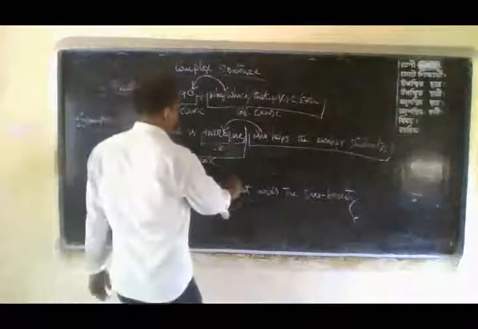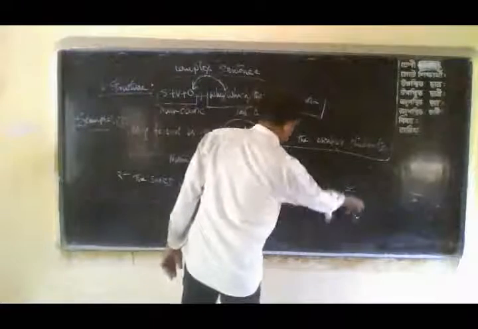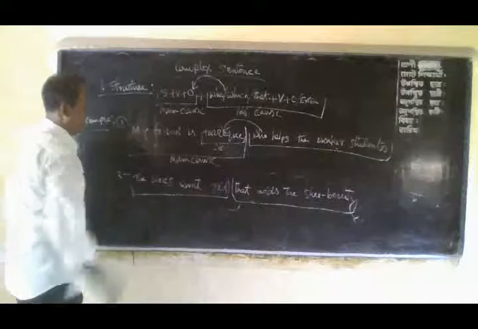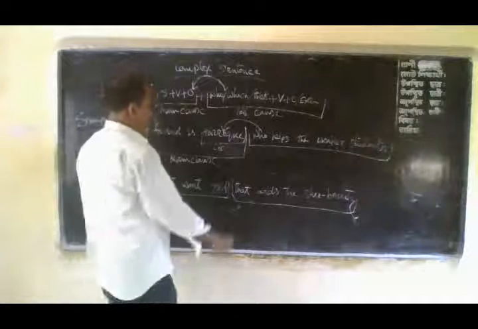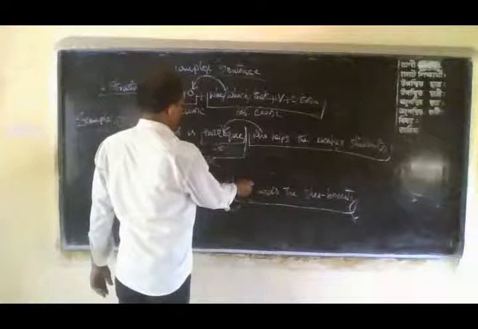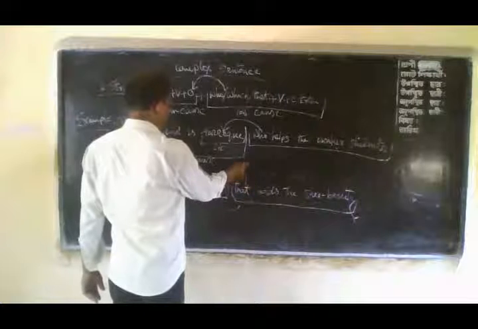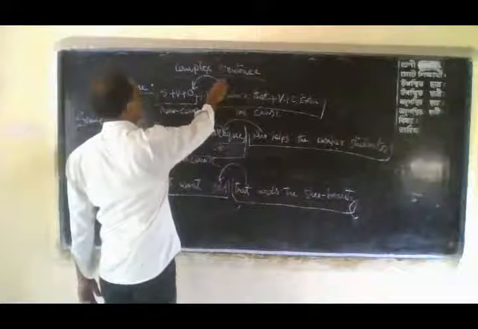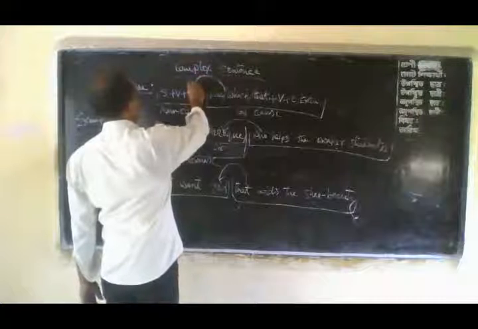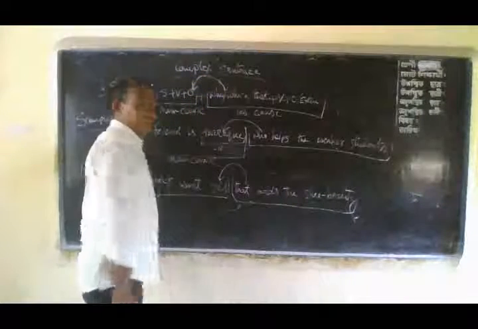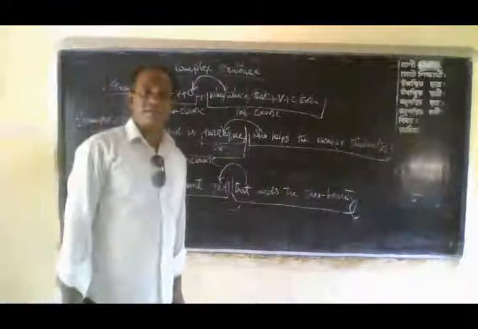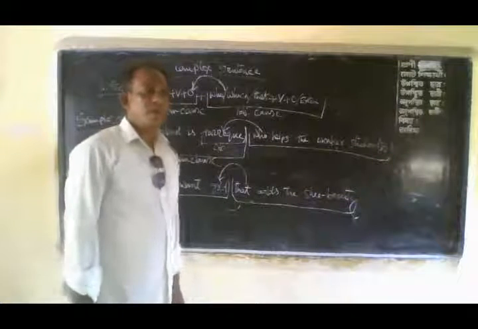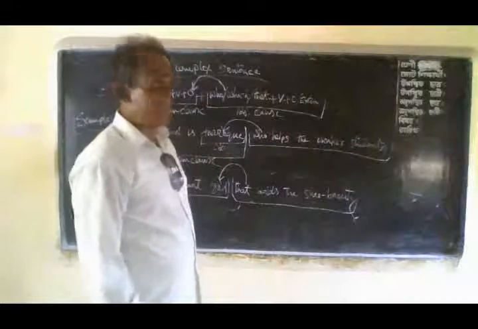You can see that this part is the adjective clause and this part is the main clause, and the adjective clause modifies the object of the main clause, gold. According to the structure, the adjective clause modifies the object of the main clause. I think you are clear about the first structure of the adjective clause in a complex sentence.